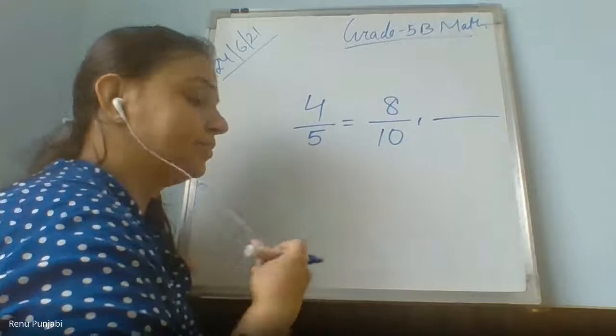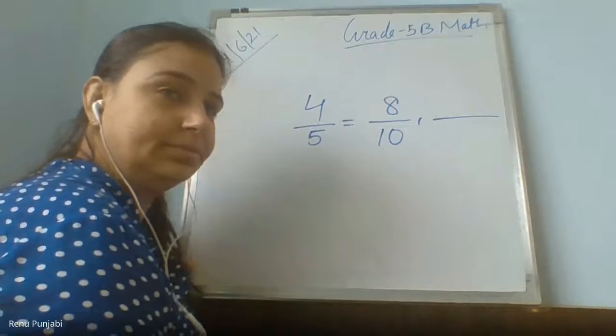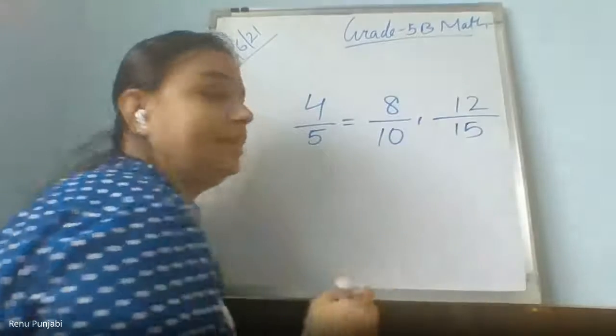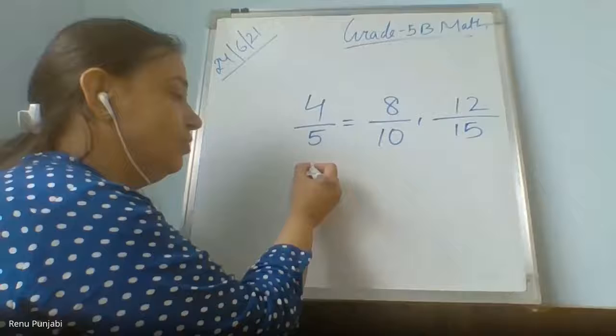Yes, Vedi. 8 upon 15. No. 4 threes are 12, so 12 upon 15. Got it? No, Ridhan, I confused. Okay. Now you understood, Vedi? Yes, ma'am. My tuition teacher explained.